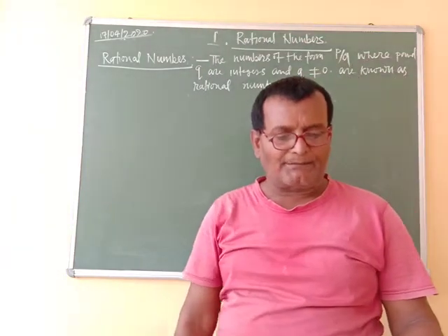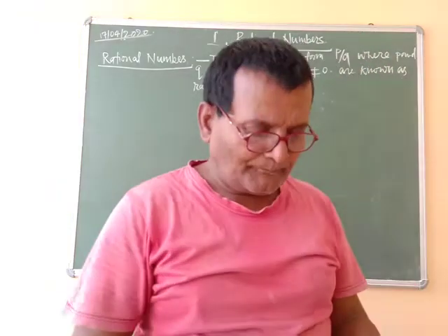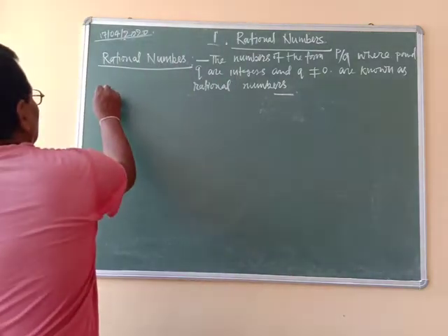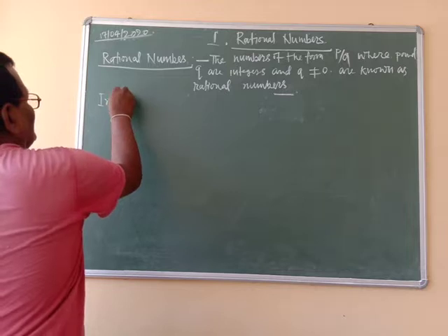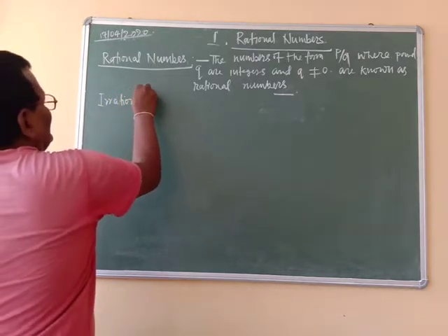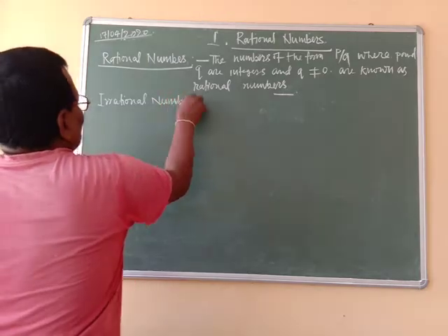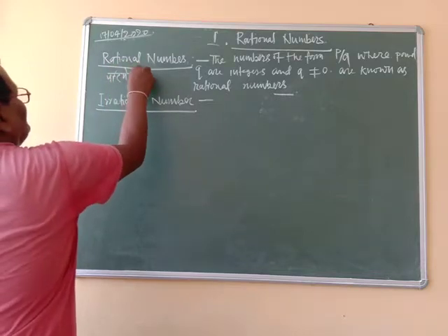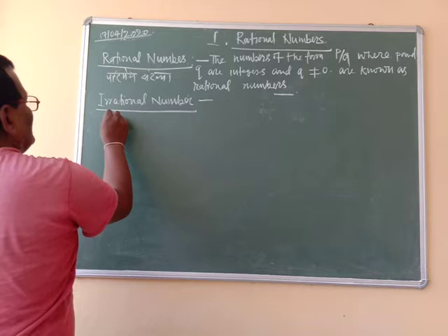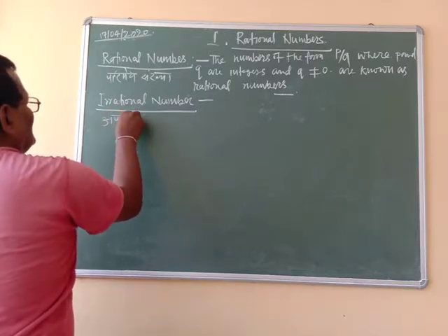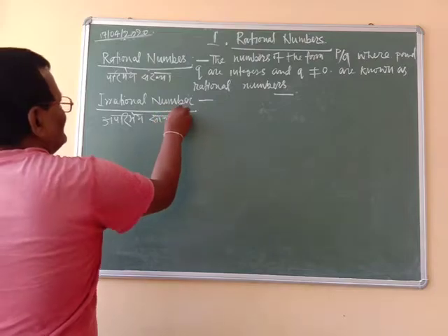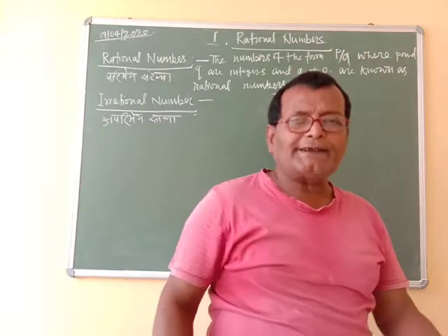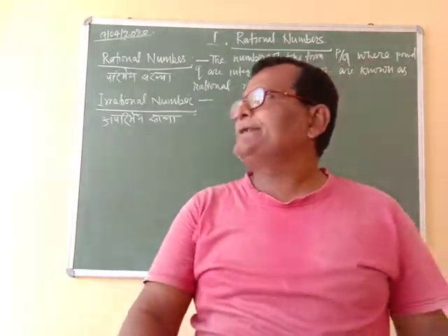Irrational number: a number which can be expressed neither as a terminating decimal nor as a repeating decimal.